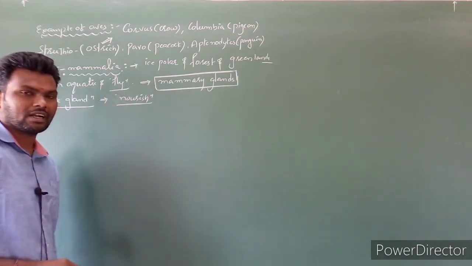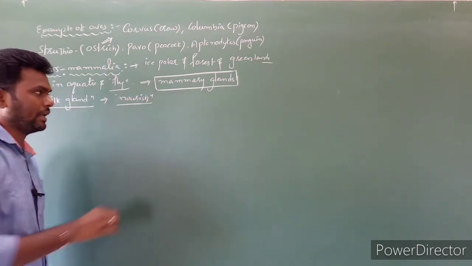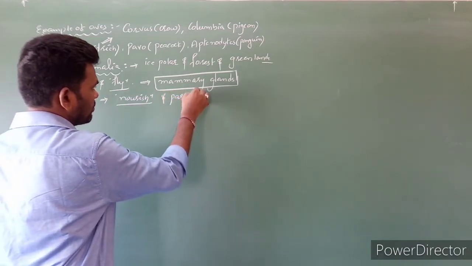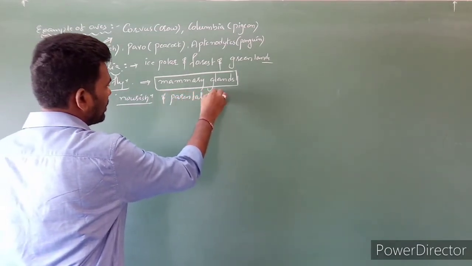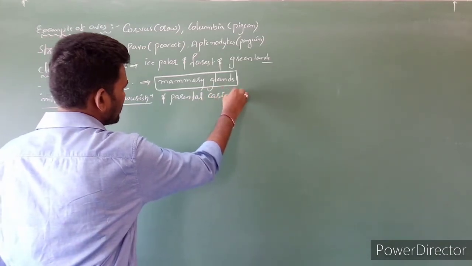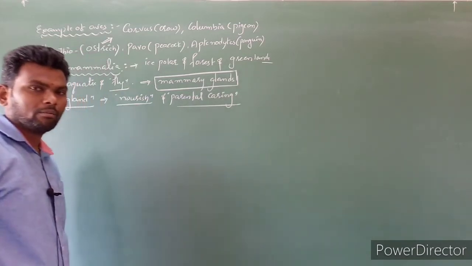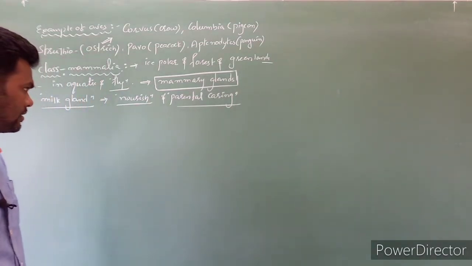And also these are caretakers, parental caring. One more character is parental caring. Parental caring is also one of the main characters of mammals.